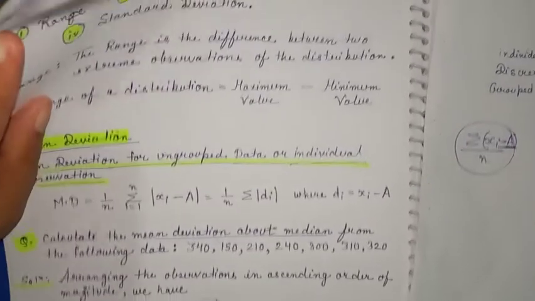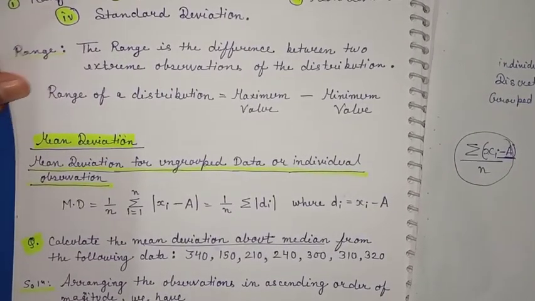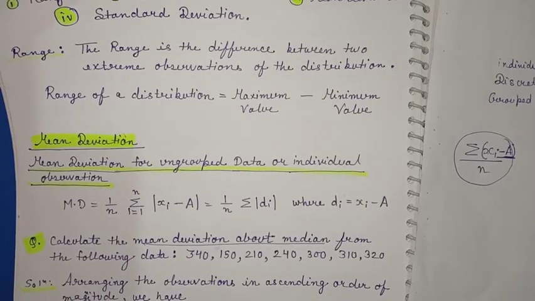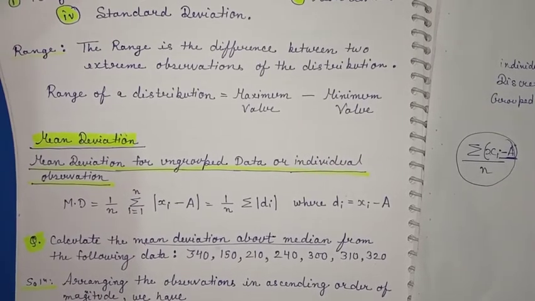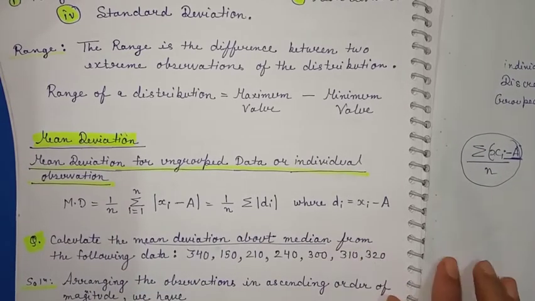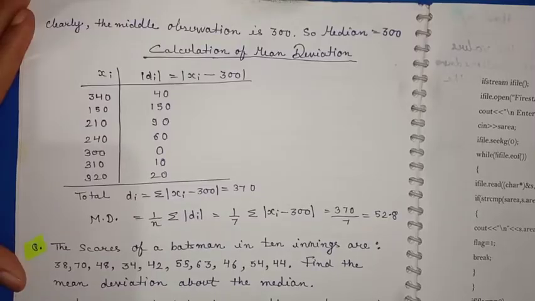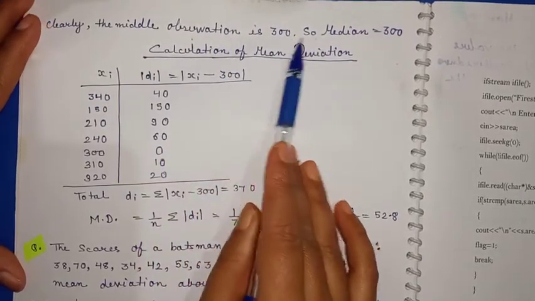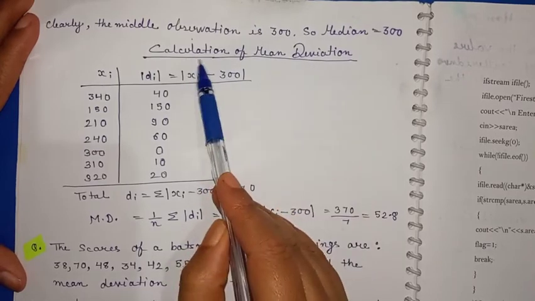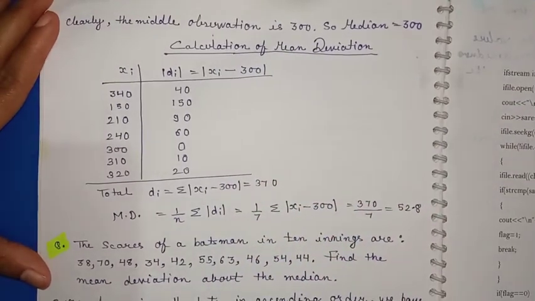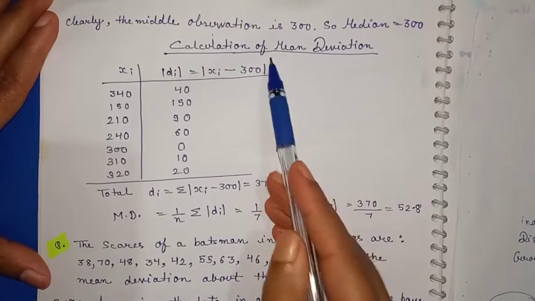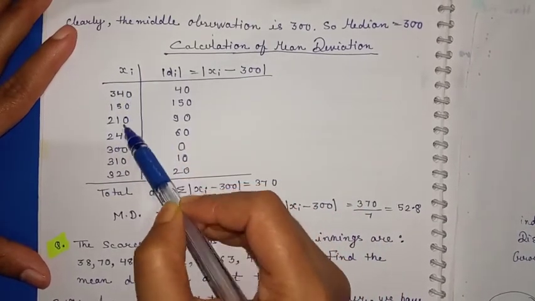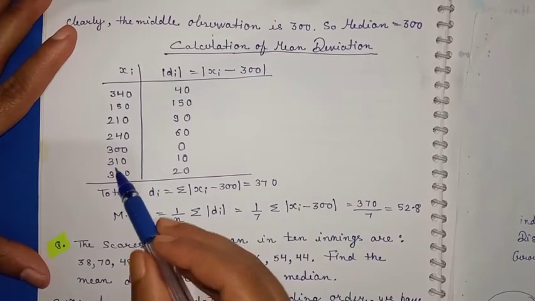Now how do we find the mean deviation? This is the individual data, and with the help of the median we have to find the mean deviation using this formula. Clearly the middle observation, that is the median, is 300. The xi values are 340, 150, 210, 240, 300, 310 and 320.